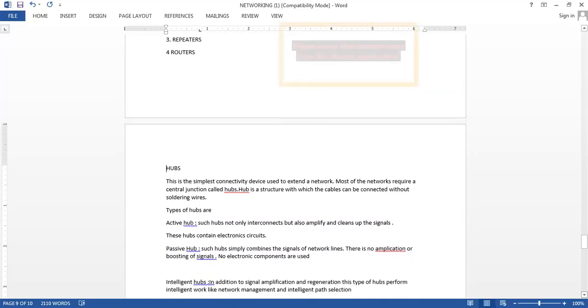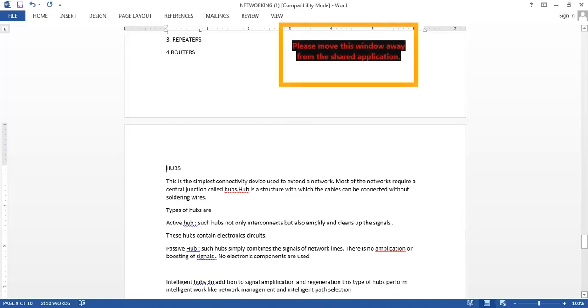And there are three types of hubs. One is called the active hub, second is called the passive hub, and the third one is called the intelligent hub. As you know, passive hub means whatever the information is will be directly transmitted. Active hub means it will amplify certain signals, so it contains electronic components also.